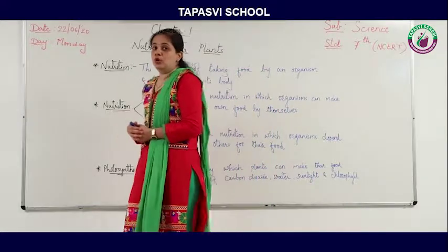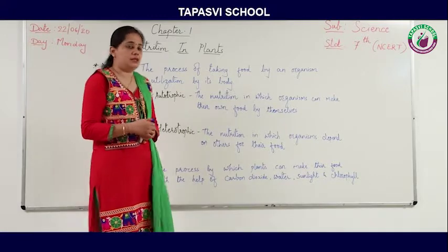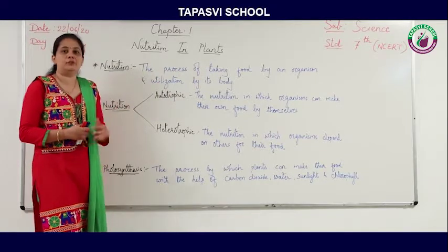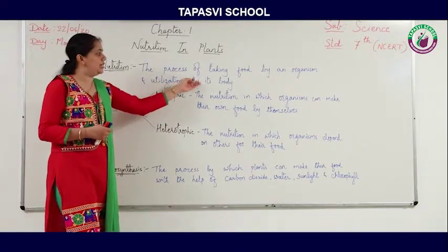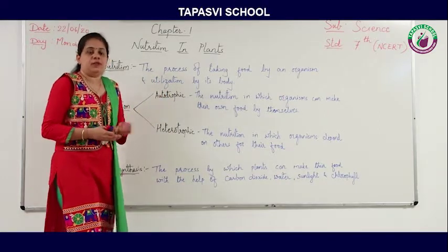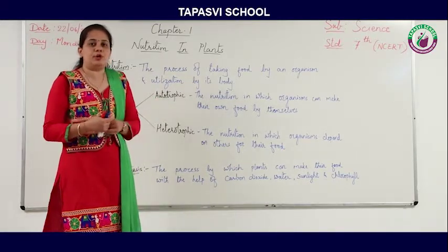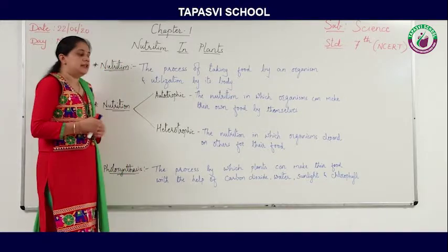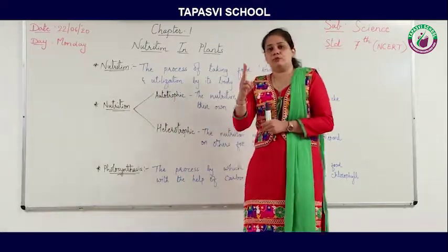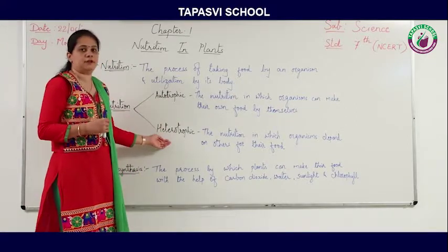So let's now move towards our chapter, that is nutrition in plants. As we say, nutrition is the process of taking food by an organism and utilization by its body. Utilization means use of it. Food is getting inside our body and it is used by our body for daily activities. Then there are two modes of nutrition. Nutrition is of two types, that is autotrophic and heterotrophic.